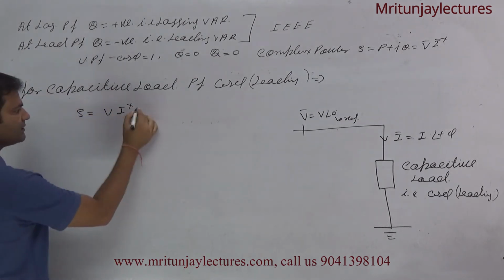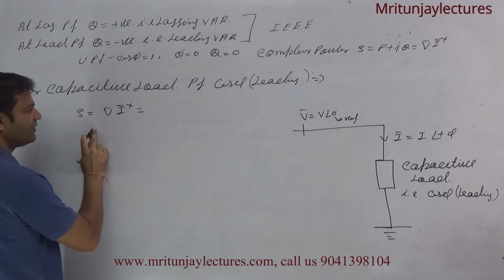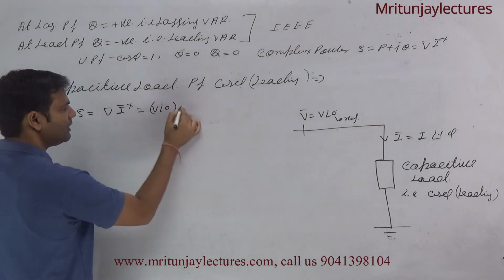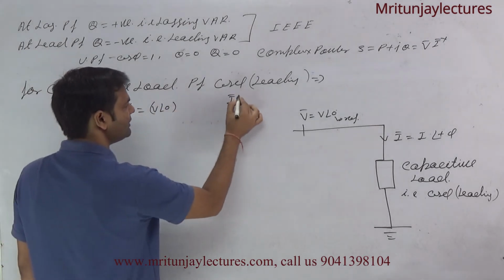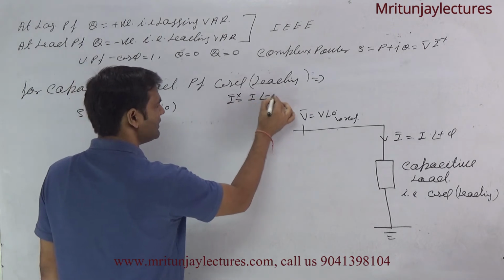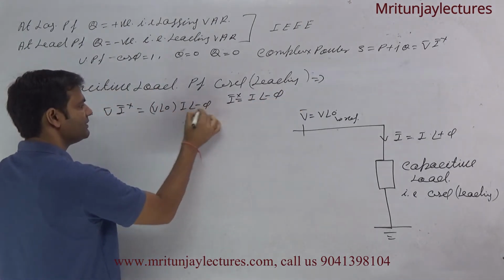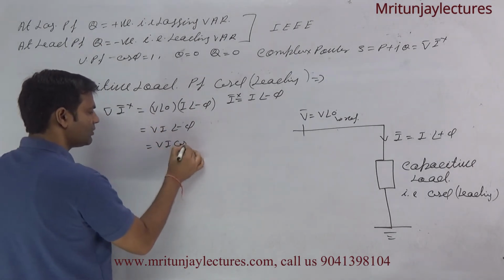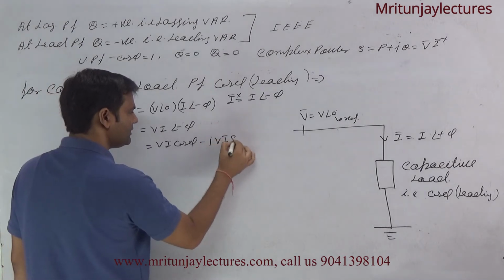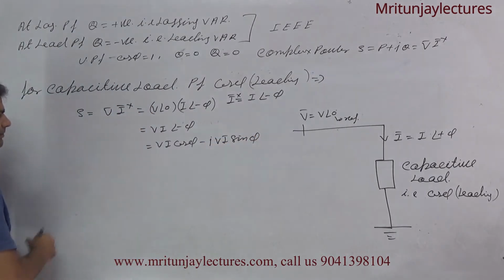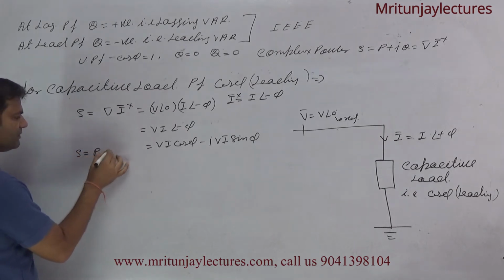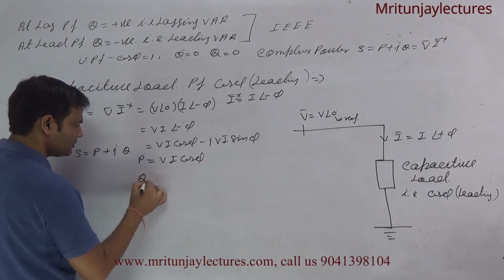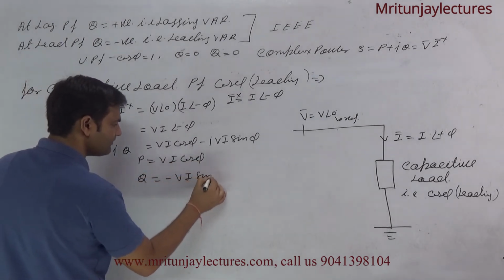Now what about S? S is written like this, complex power, equal to V into I conjugate. V is V at the angle 0, and I conjugate is I at the angle minus phi. So Vi at the angle minus phi gives Vi cos phi minus j Vi sin phi. Clear? S is P plus jQ. P is Vi cos phi, and Q is minus Vi sin phi.